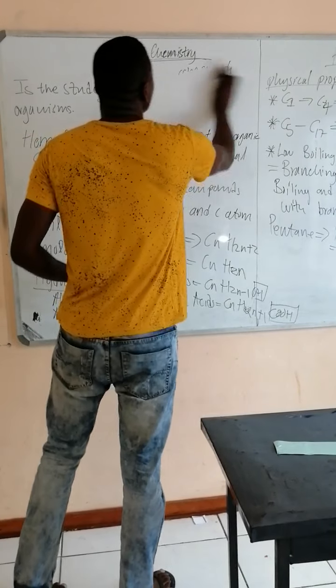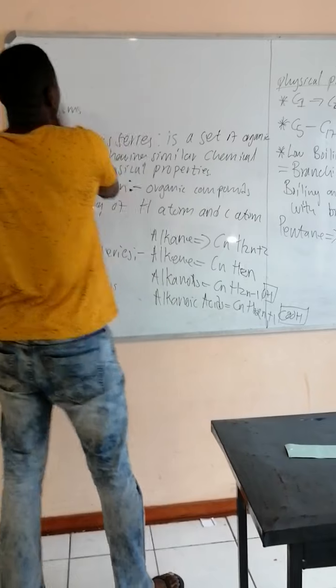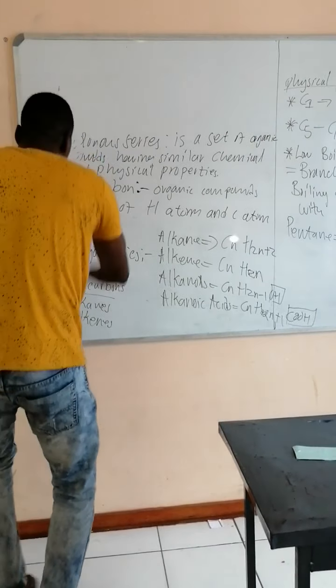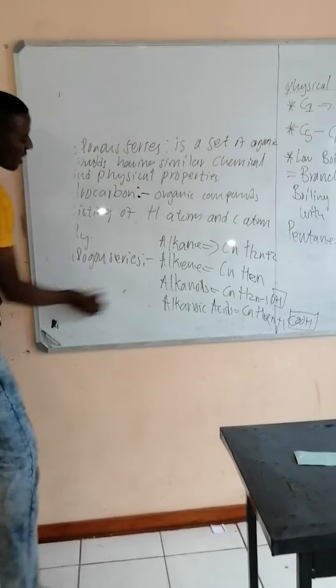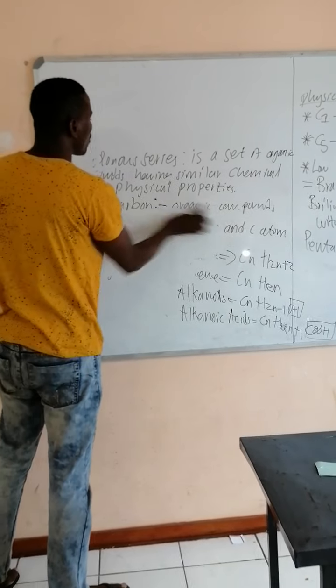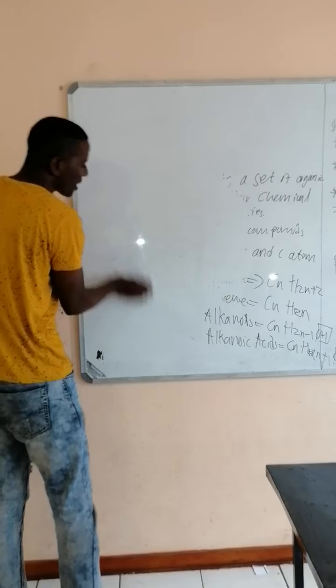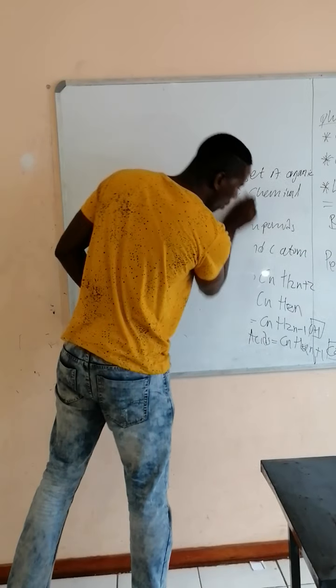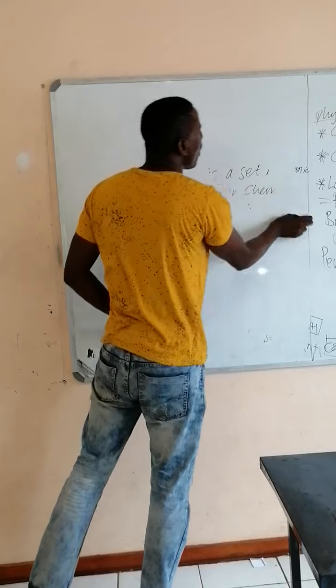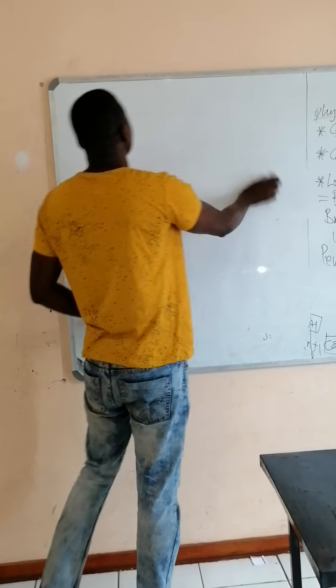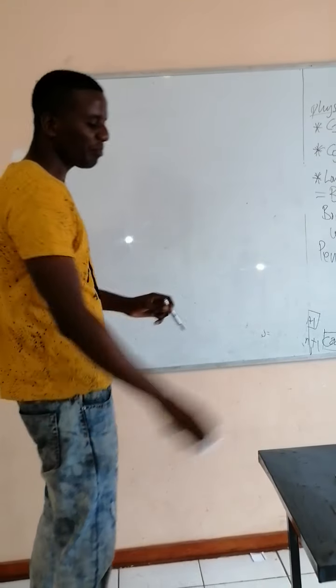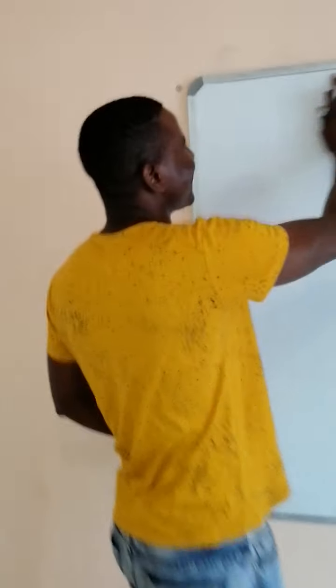Now let's move on to the chemical properties. The chemical properties of alkanes, the reactions of alkanes, and also we look at what we call isomerism, how they form isomers. Yeah, we have the chemical properties.